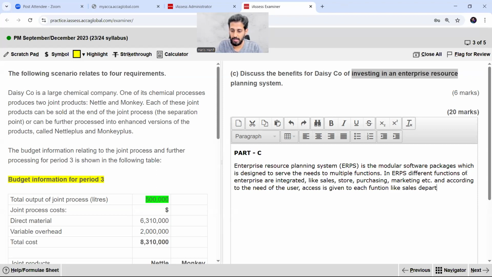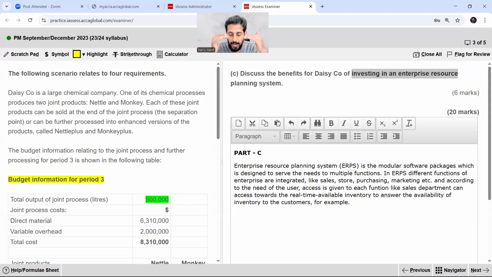Like the sales department can access the real-time available inventory to answer the customer about the availability of inventory. For example, now it is a meaningful answer, right?